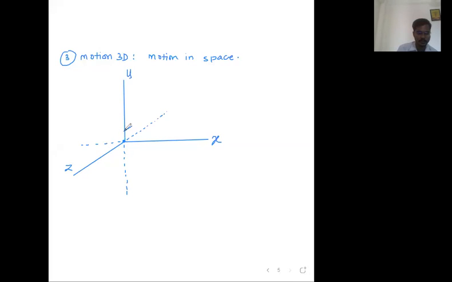In that case, what do we call it, children? Projection. Okay. See, these two axes are perpendicular to each other. These two are also perpendicular to each other. Okay, x is perpendicular to y. Okay, x is also perpendicular to z. Sorry, x is perpendicular to z. x is also perpendicular to y. Try to imagine this three-dimensional coordinate system.